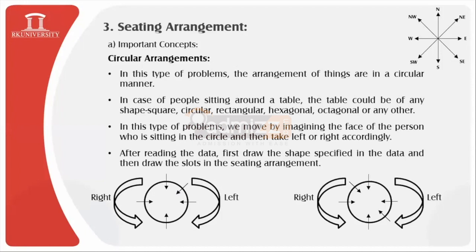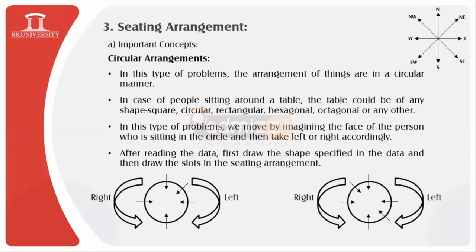So once you find, students, what kind of arrangement is provided, you need to quickly draw the shape of the given arrangement, and leave the empty spaces for the location of the person that you need to identify from the given data, and then put their positions accordingly. The very first objective of simplification of sitting arrangement problems is to pictorize them on a piece of paper, and then put the slots, and then try to arrange the people or the things, or the subject which is provided in the data, according to the data which is provided.